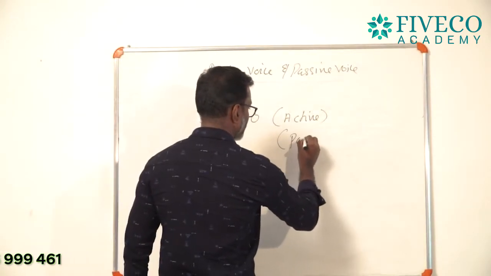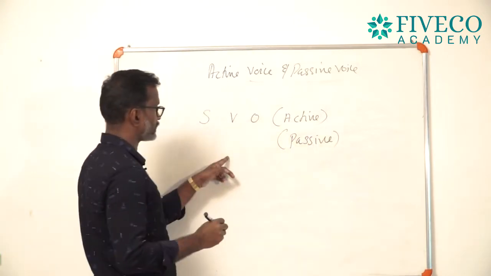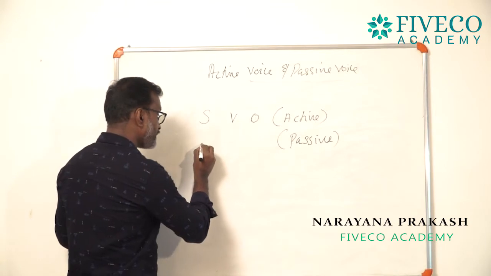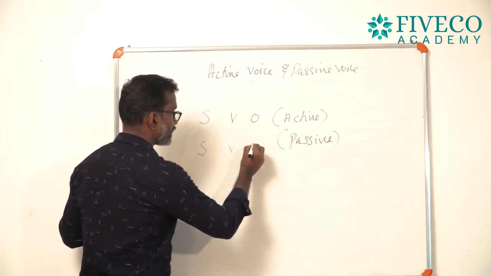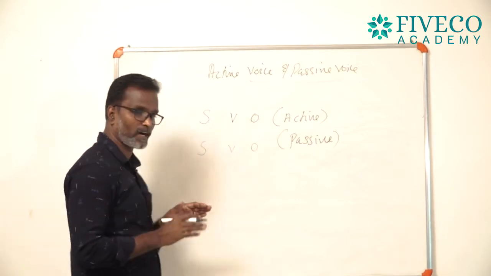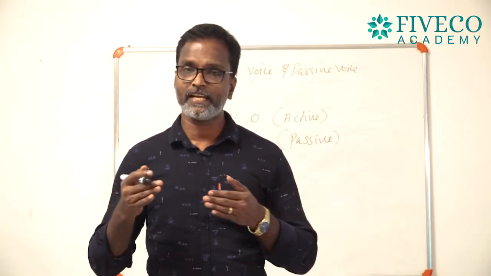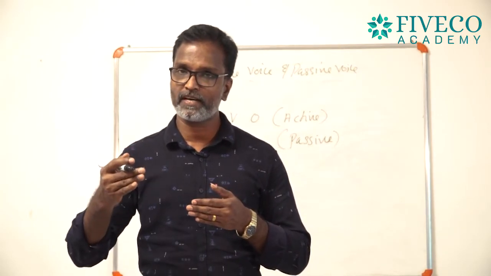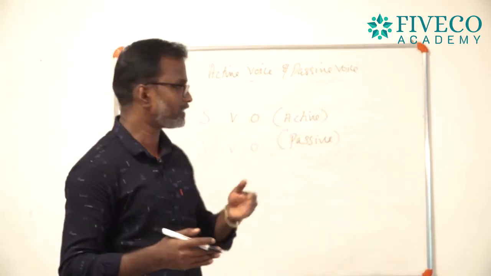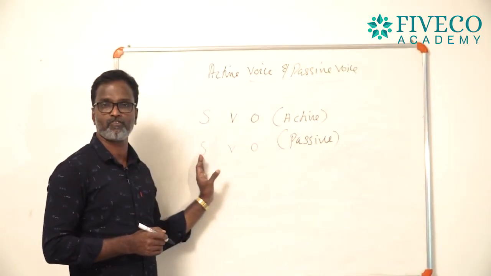That sentence also is written in subject and verb and object. Whatever sentence we write in English, we should strictly go through this pattern, subject, verb and object. Whether it is active or passive, you should strictly go through this pattern.